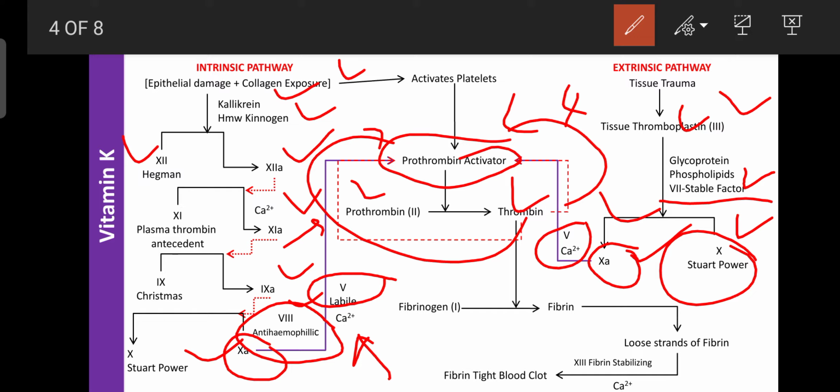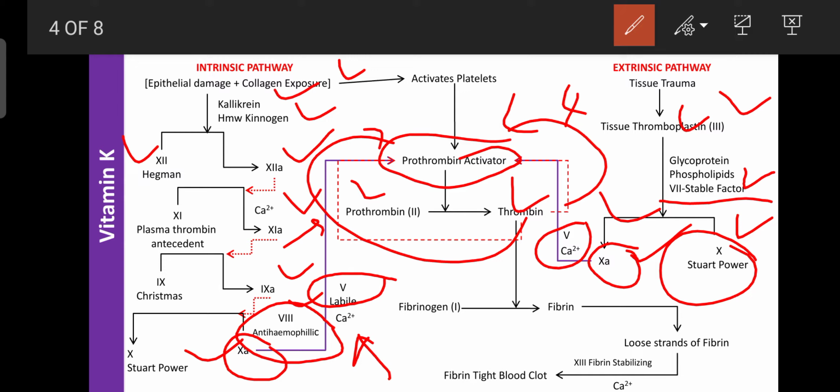Once, due to any internal injury, thrombin is formed in your body, the blood coagulation process can continue, because thrombin can enhance its own synthesis. So that phase is known as the positive coagulation process or positive phase.